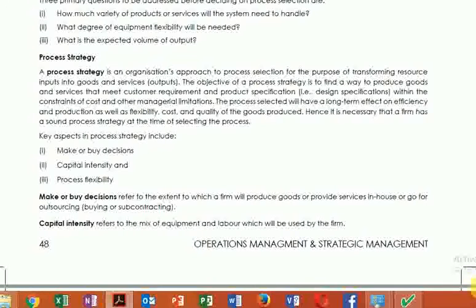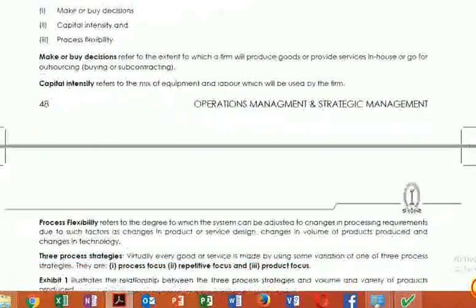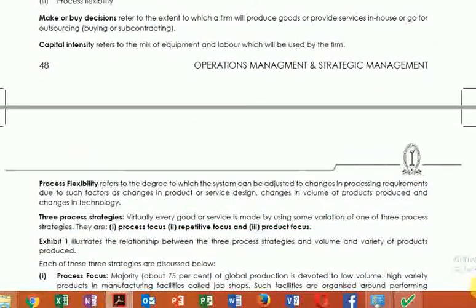Then comes process flexibility. What do you mean by process flexibility? Suppose you have decided that there are 4 processes to be carried out for converting the raw material to finished goods. Now the question arises: which process should come first, which should come second?